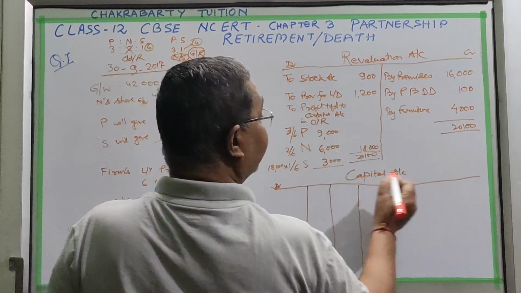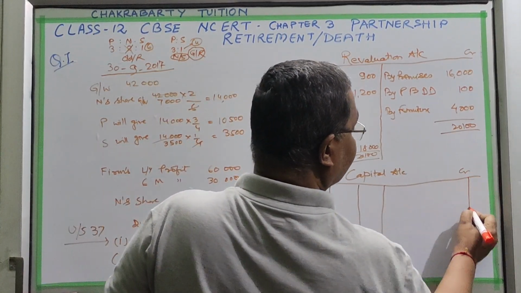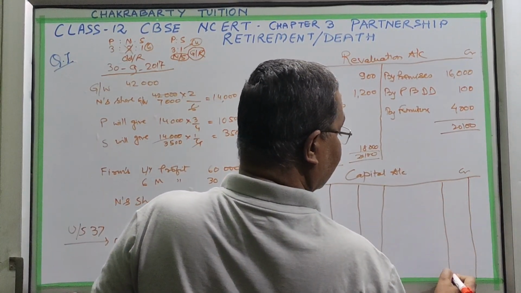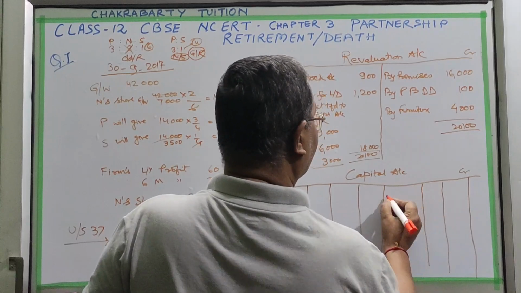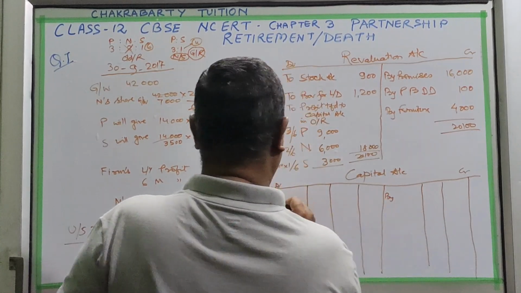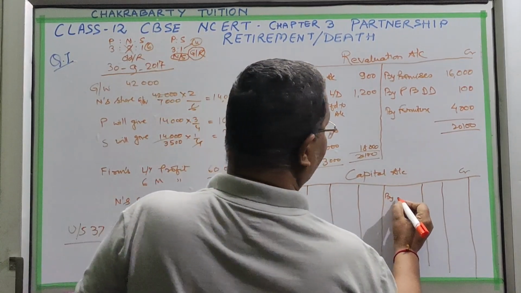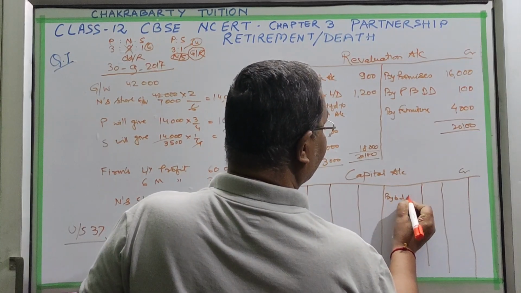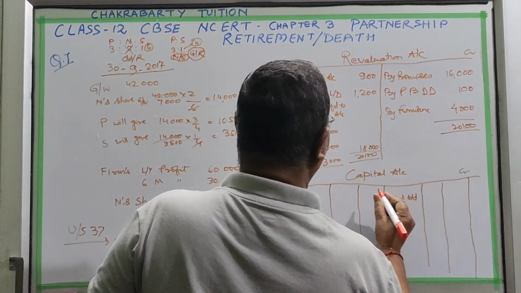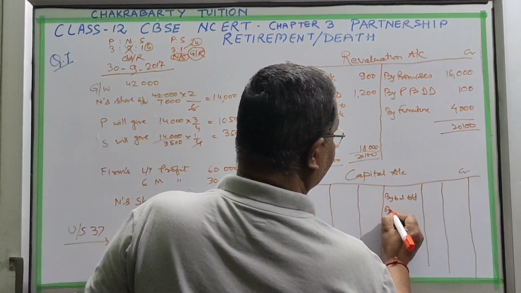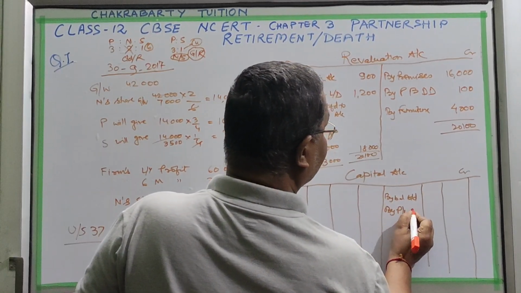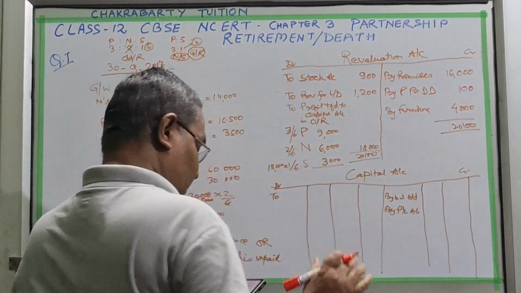This is again debit and this is again credit. Here all entries are by, and here all entries are to. Here by balance brought down from the balance sheet, and then by PLA account. Their accounts are created.